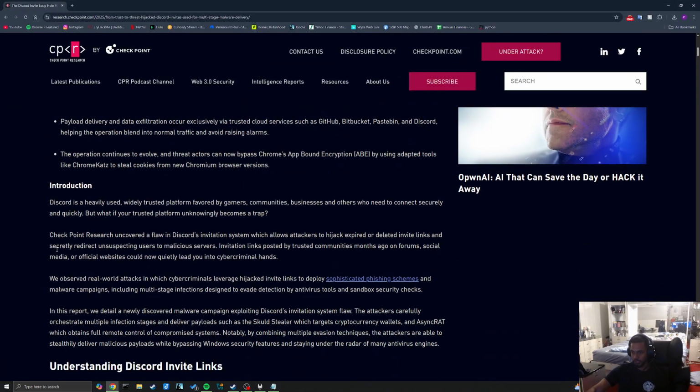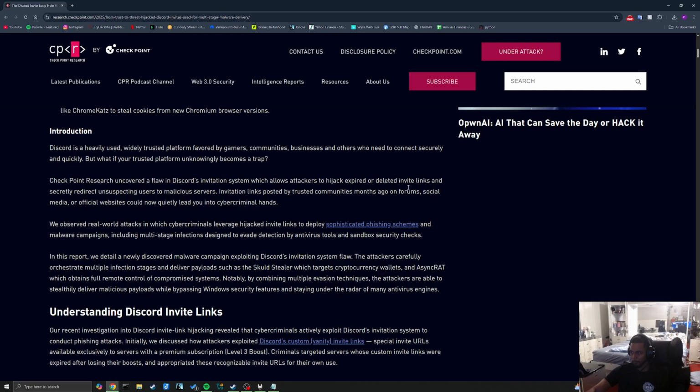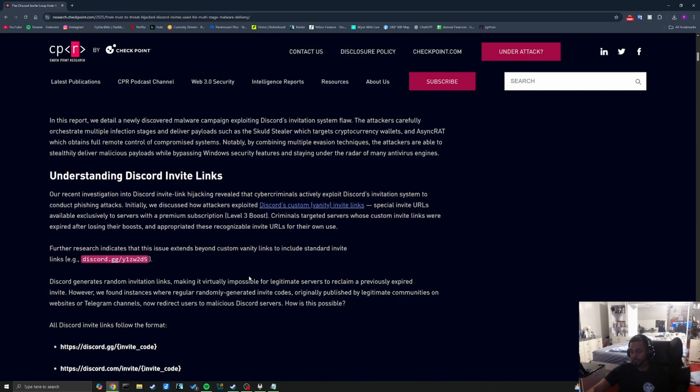Discord is a heavily used, widely trusted platform favored by gamers, communities, businesses, and others who need to connect securely and quickly. But what if your trusted platform unknowingly becomes a trap? Our recent investigation into the Discord invite link hijacking revealed that criminals actively exploit Discord's invitation system to conduct phishing attacks. Initially, we discussed how attackers exploited vanity links, special invite URLs available exclusively to servers with a premium subscription.